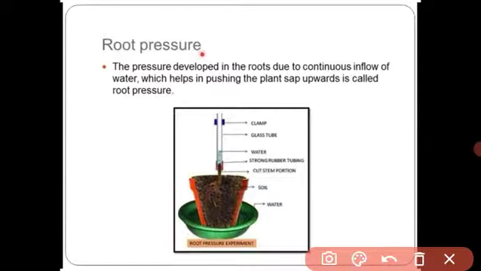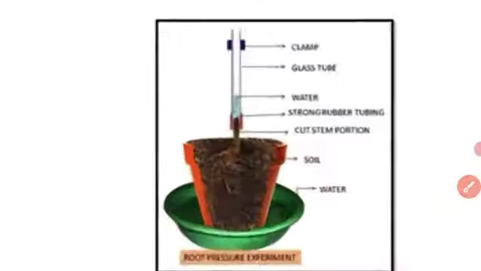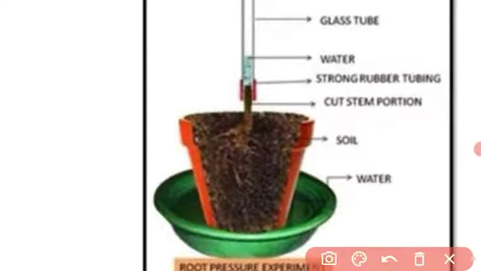Root pressure means जो pressure, देखो बेटा, I told you the movement of water molecules is from higher concentration to lower concentration. देखो, observe this picture. In the soil there is a high concentration of water, and in the root there is a lower concentration of water. So the root continuously absorbs water from the soil. This continuous absorption of water creates pressure on the root, and due to this pressure the water moves to the upward parts of the plant. This is called the root pressure.